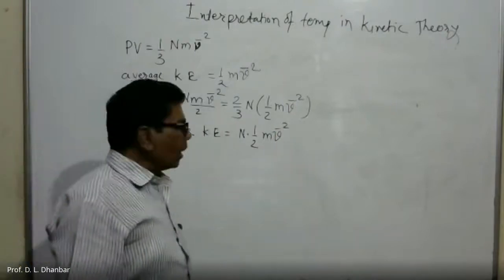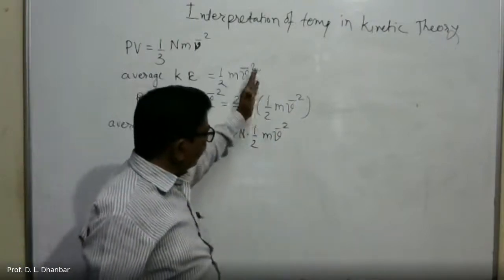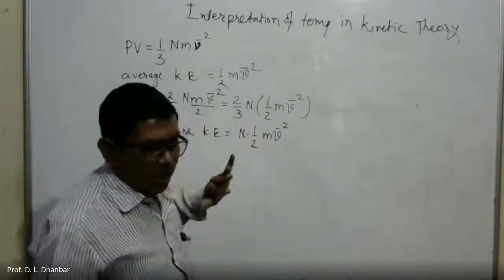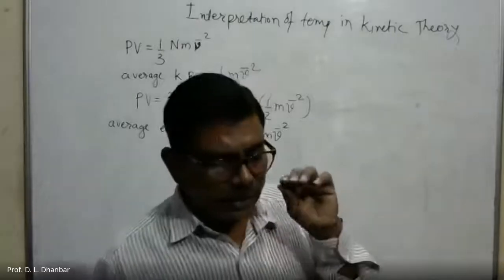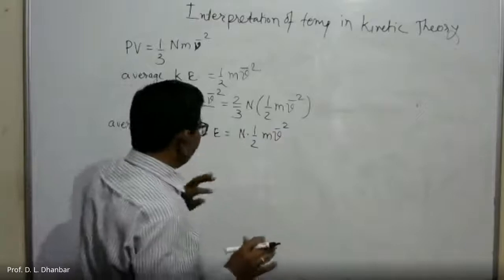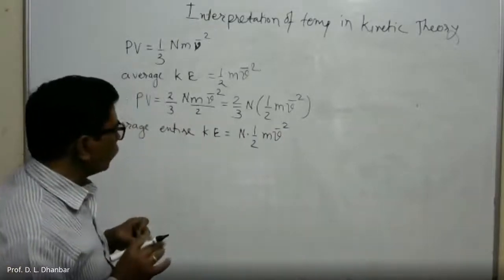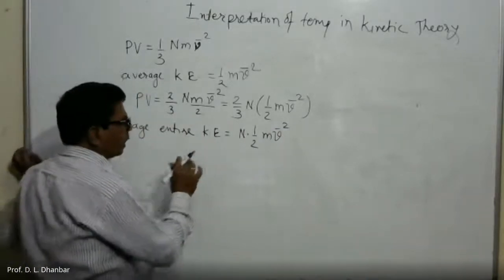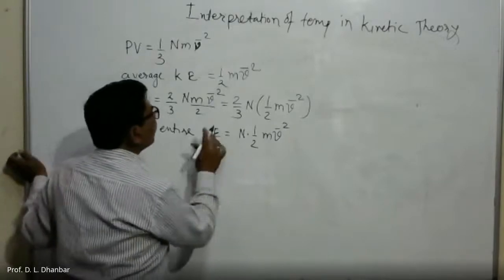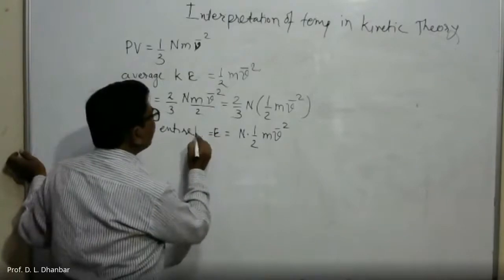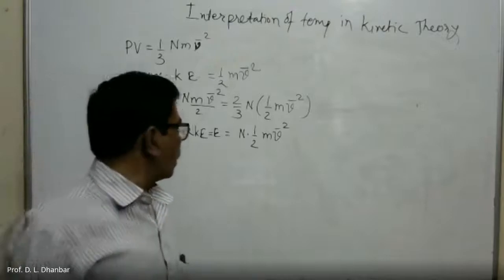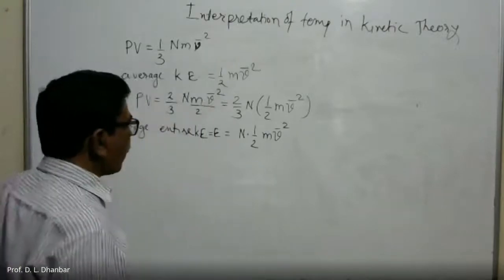When we consider a single particle, its kinetic energy is given by half m v bar square. But if there are N number of molecules, then the total kinetic energy is given by N into 1 by 2 m v bar square. And this energy is denoted by capital E. So I will write it as capital E is equal to N into 1 by 2 m v bar square.